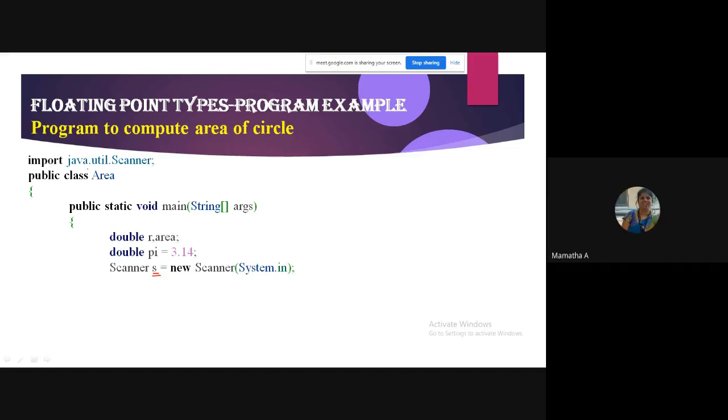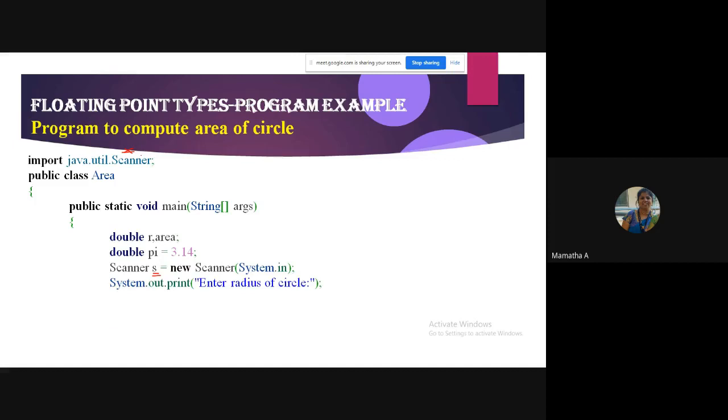So I used to write import java.util.*. When I write star, I import all the classes, but that is not required. I wanted only the Scanner class, so I wrote java.util.Scanner. This is also one way of writing the program. Understood?